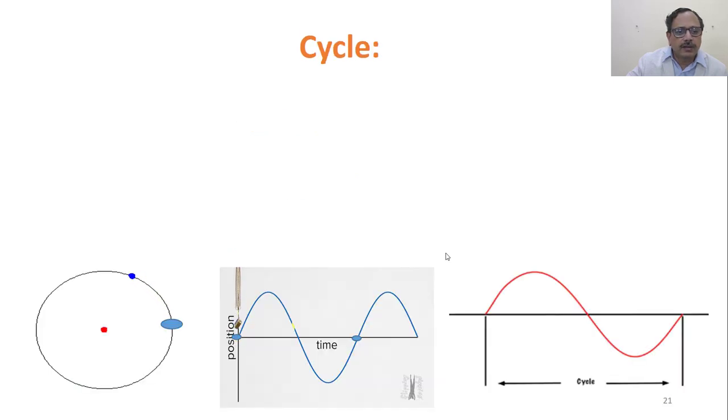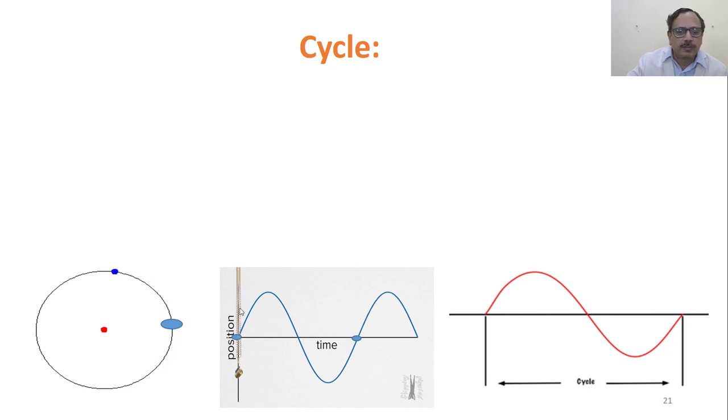So cycle: in a circular way, if you observe, the body started here and has come back to its original position, and again it is moving. Here, if you observe, it has gone up, the curve, the nature of the height we observed, is called one cycle between two successive points.